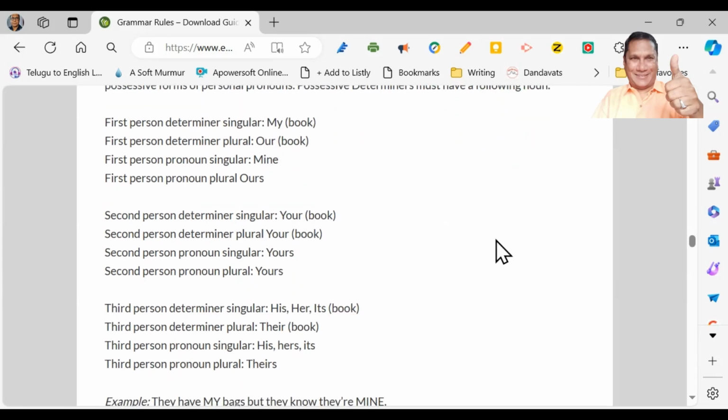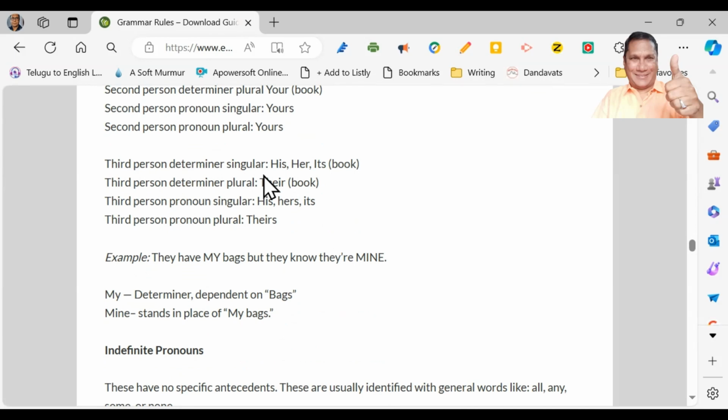Second person determiner singular is your. This is your book. The plural is also the same, your. Second person pronoun singular is yours. This book is yours. And the plural is also the same. And we go to third person now.